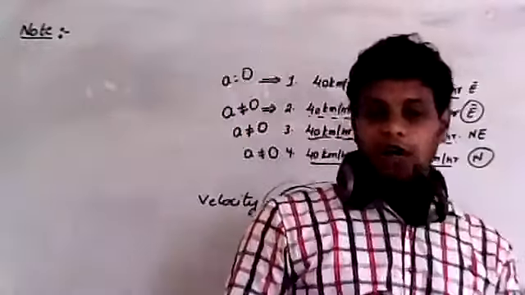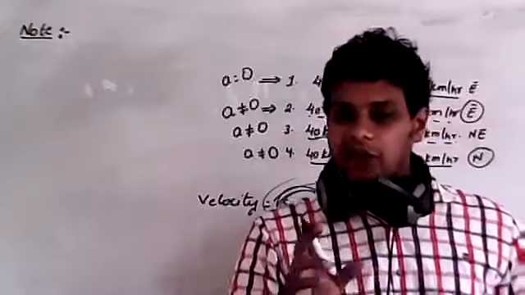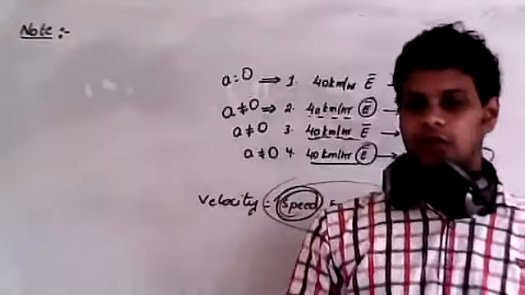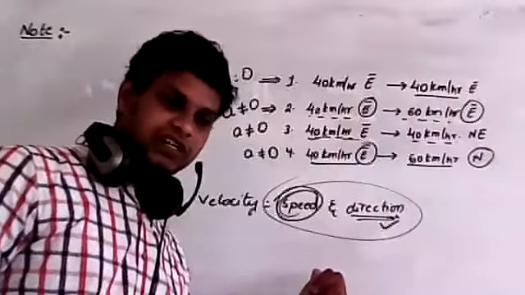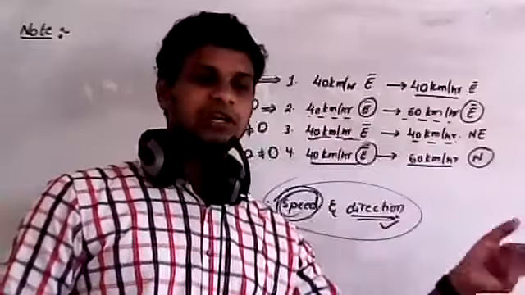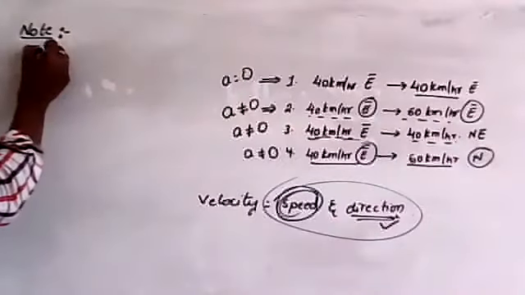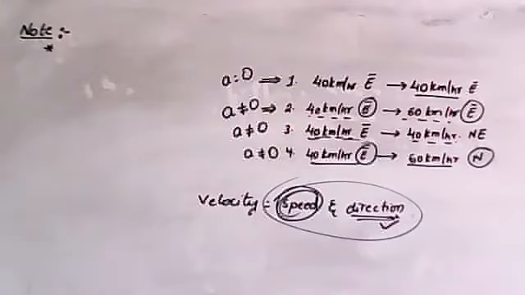Now, what do you mean by acceleration? Acceleration is nothing but rate of change of velocity. Therefore, if speed changes or direction changes or both change, still we have acceleration. Clear? So that is the first note point I am going to discuss.